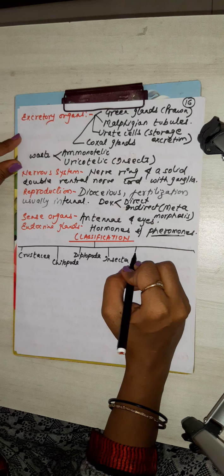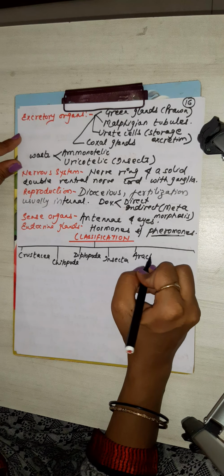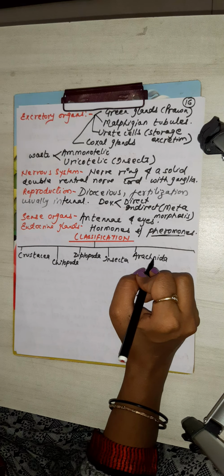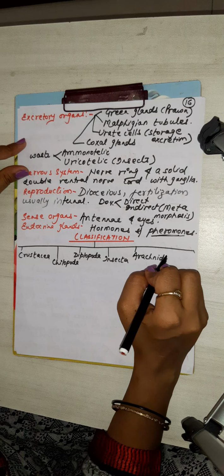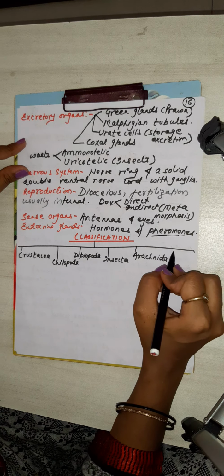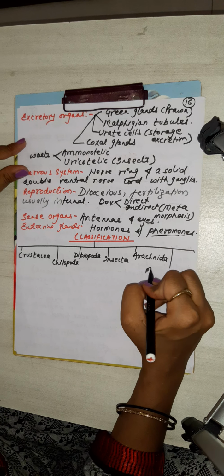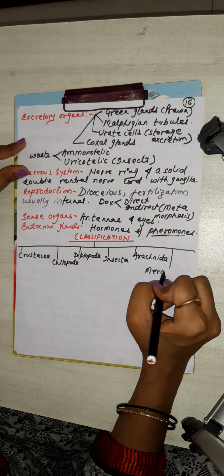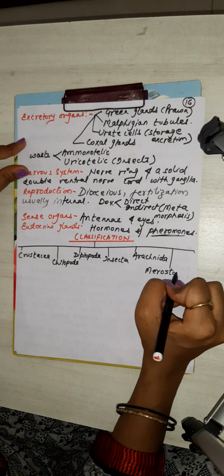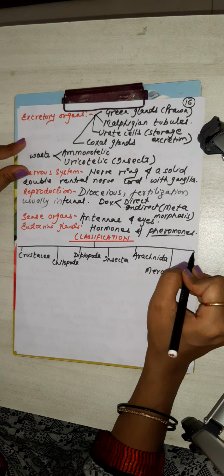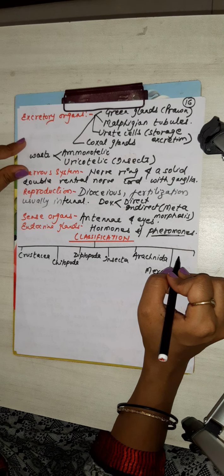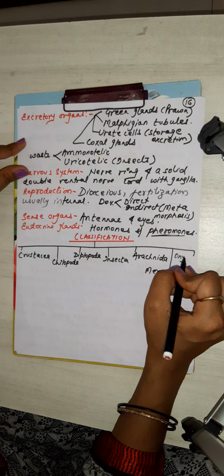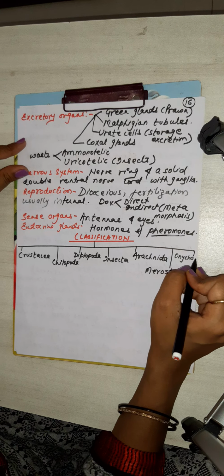Next is Arachnida, a very common, that is spider and scorpion. Then Merostomata, M-E-R-O, Merostomata. And the last one is Onychophora.